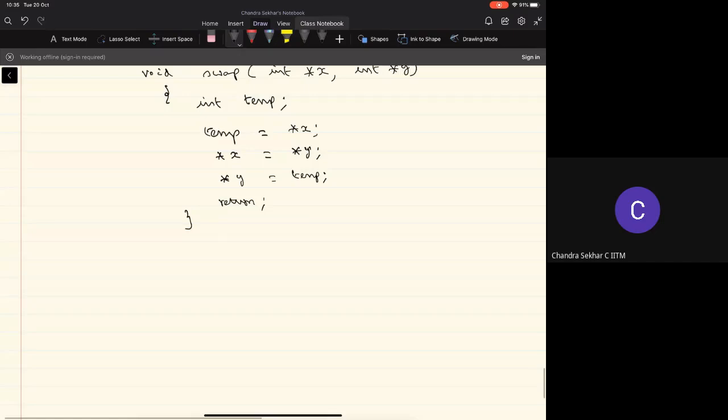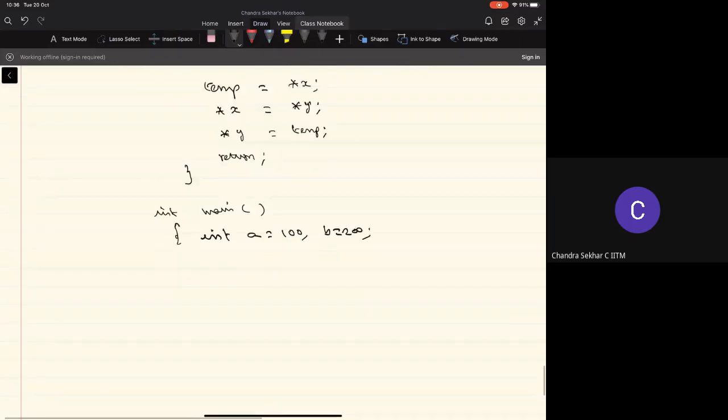Then in the main program, somewhere you will have a call to this function. I'm not giving the complete thing, just for the sake of illustration. Let's say I have these variables a and b, initially with values 100 and 200. Then I call this function.